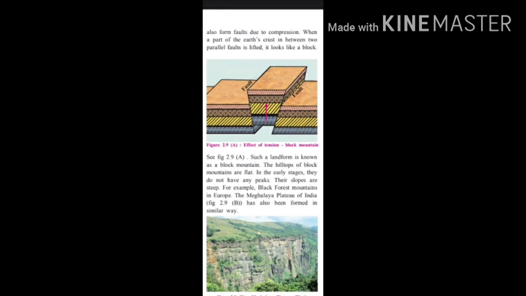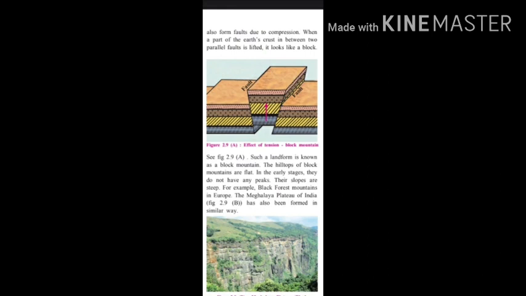When a part of the earth's crust between two parallel faults is lifted, it looks like a block. Such a landform is known as a block mountain. For example, the Black Forest Mountains in Europe and the Meghalaya Plateau of India are creations of block mountain formation. The hilltops of block mountains are flat. Look at the figure. The hilltop surface area is flat.